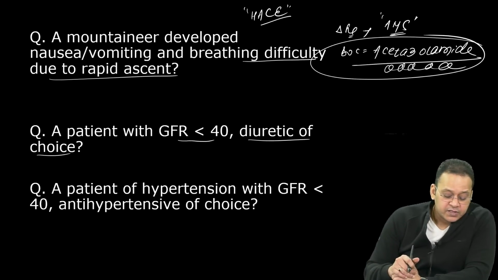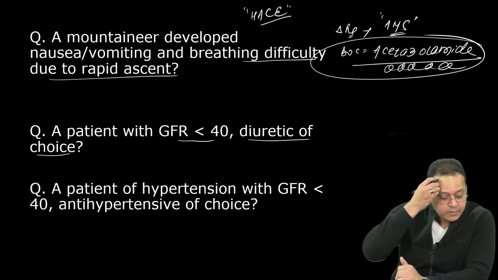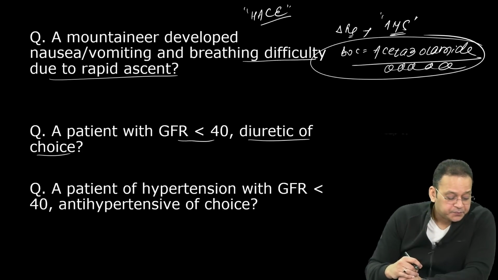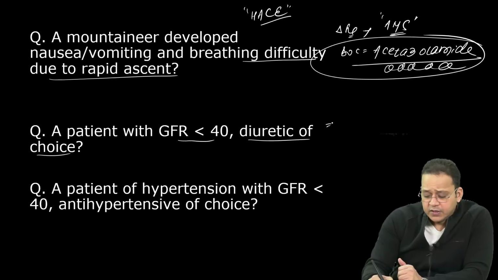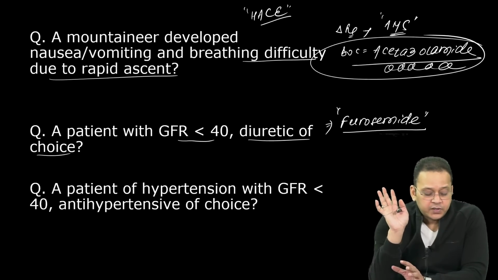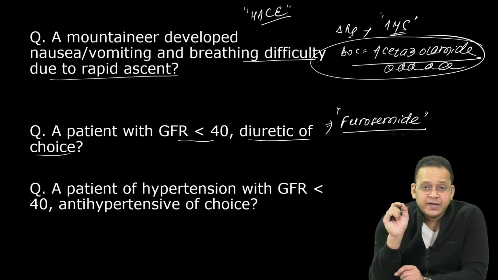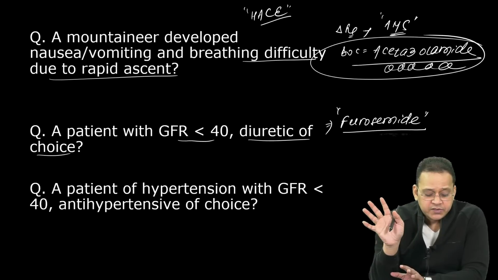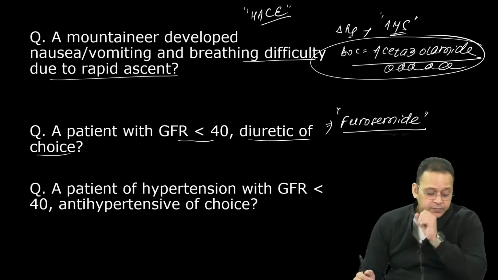Right, patient with GFR less than 40, what is the diuretic of choice? No, guys, no. The best diuretic would be loop diuretics. Furosemide will be your answer. देखो, whenever GFR is less than 40, the diuretic of choice is furosemide. Best diuretic in renal insufficiency, oliguria, anuria, they ask you, the best diuretic would be furosemide.